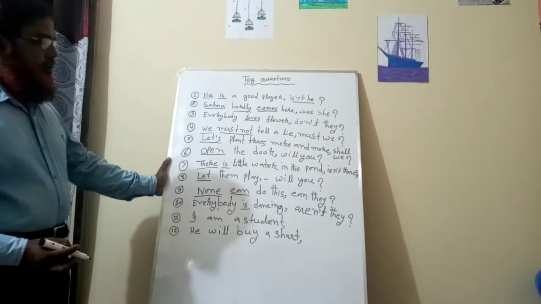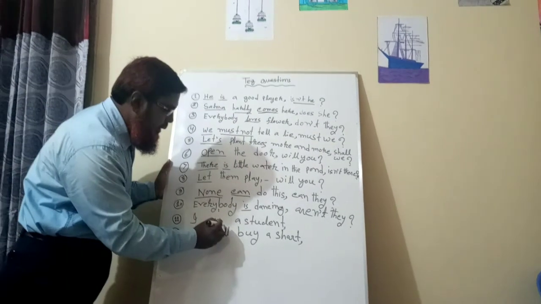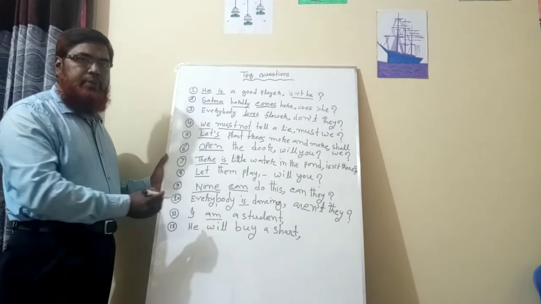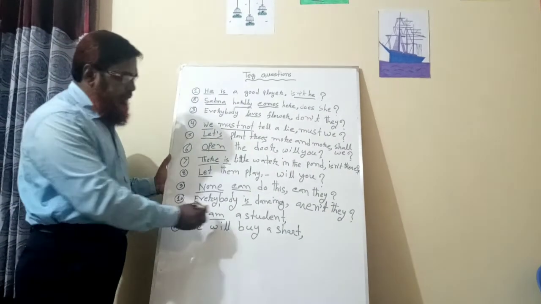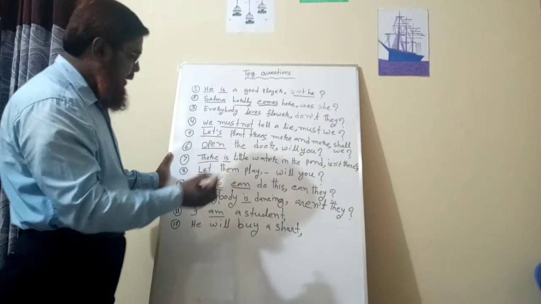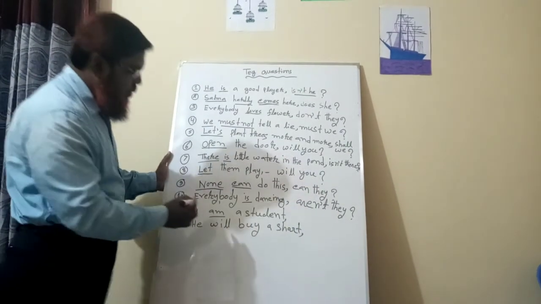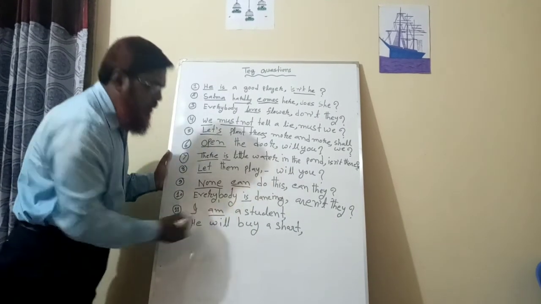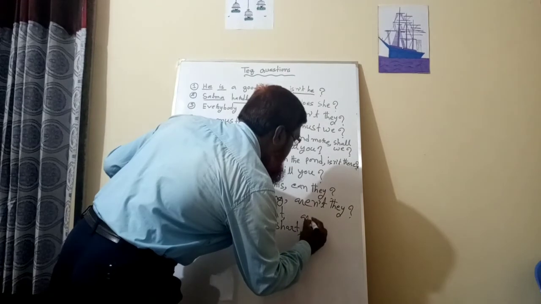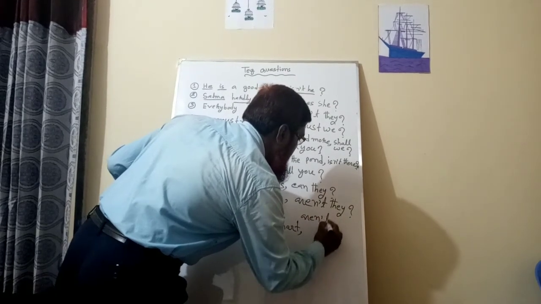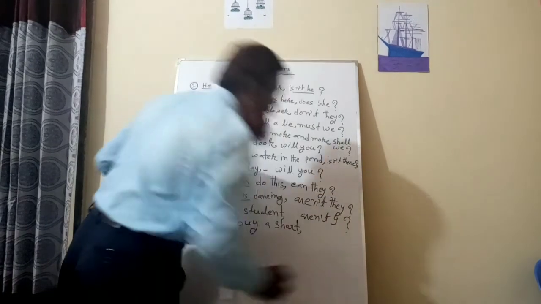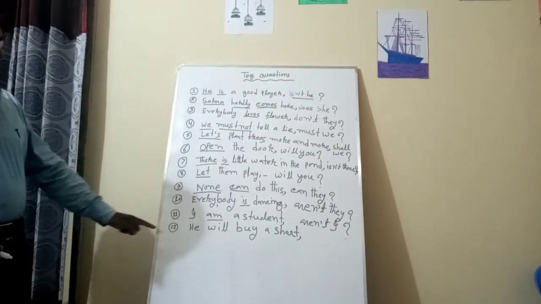I am a student. My dear student, am is an auxiliary verb and it is an affirmative sentence. We will have to change this to negative. So am not; its short form is aren't. Then the subject I, as I is a pronoun.